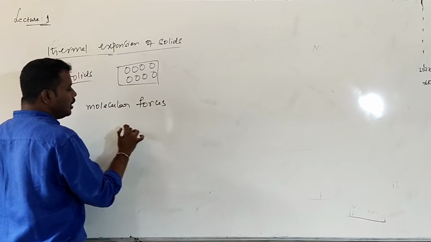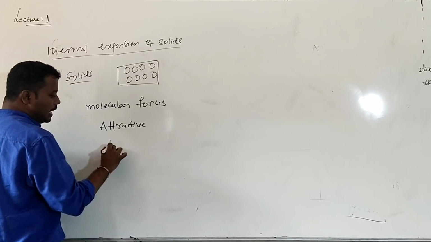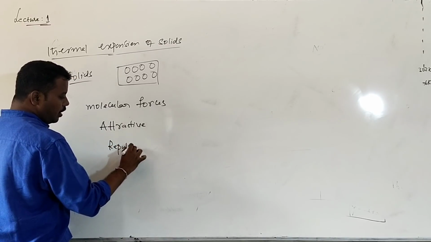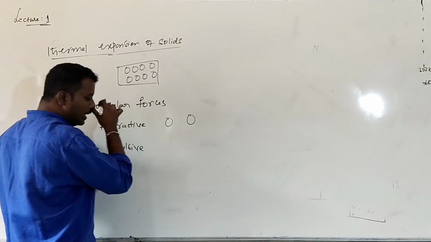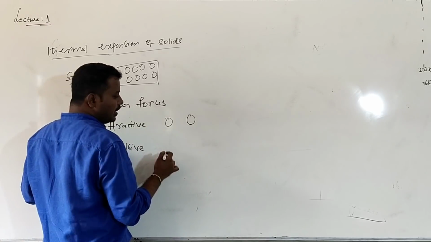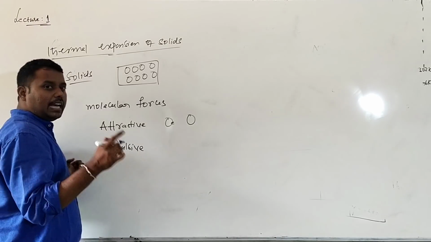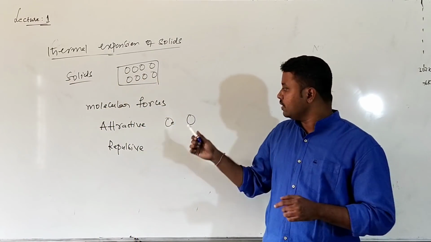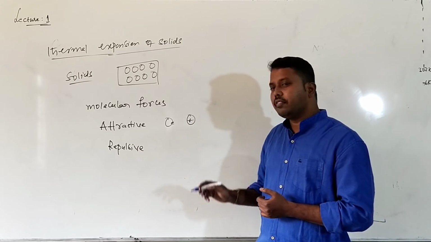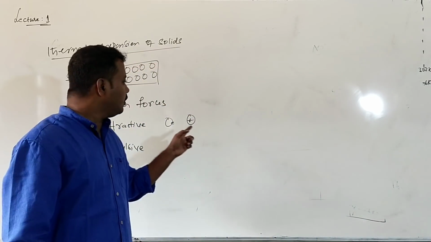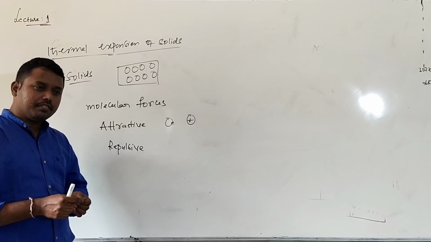Molecular forces between the molecules may be attractive forces and repulsive also. So when will it be attractive, and when will it be repulsive? For example, consider this is one atom and this is another atom. One atom is here, another atom is here. Here one electron is there. So attraction exists between the electron of one atom and the nucleus of another atom. If they are at a certain distance, the nucleus of this atom will attract the outermost electron of the other atom. Due to that, there exists an attractive force between the molecules.